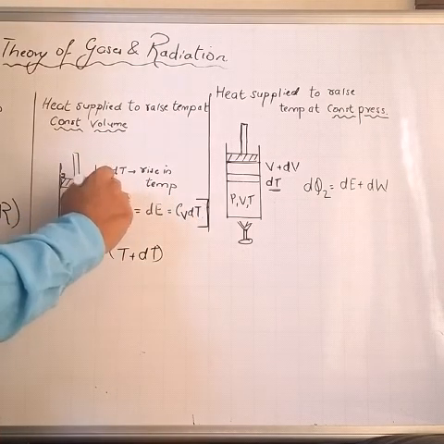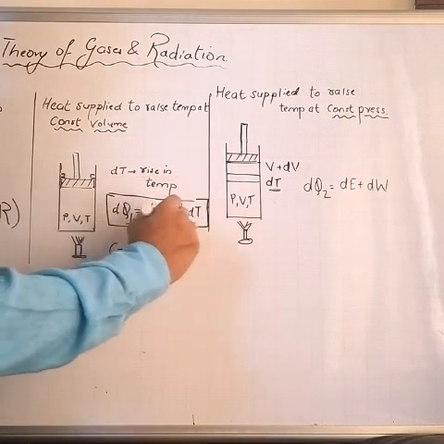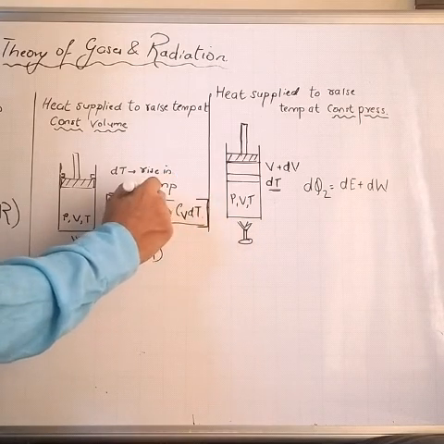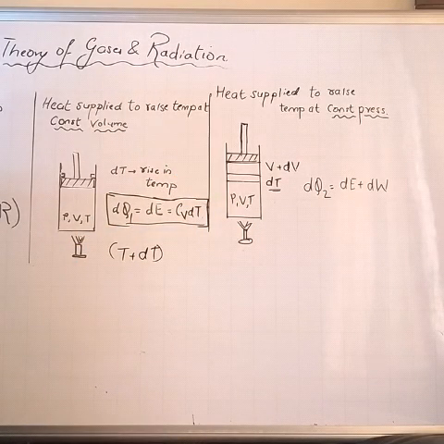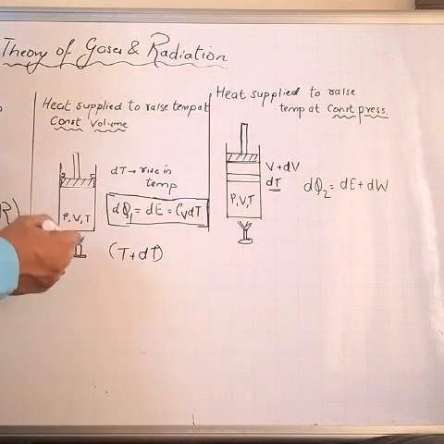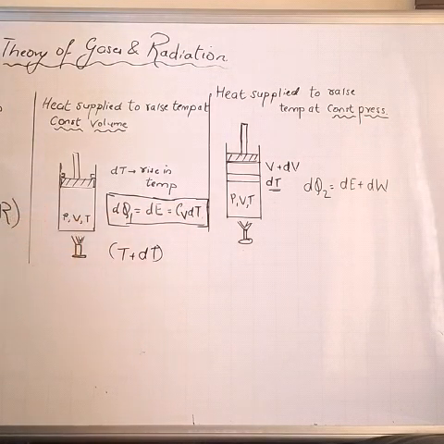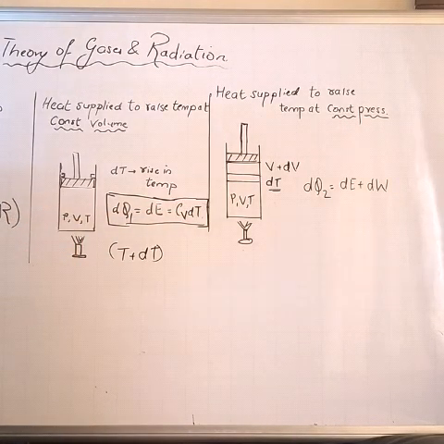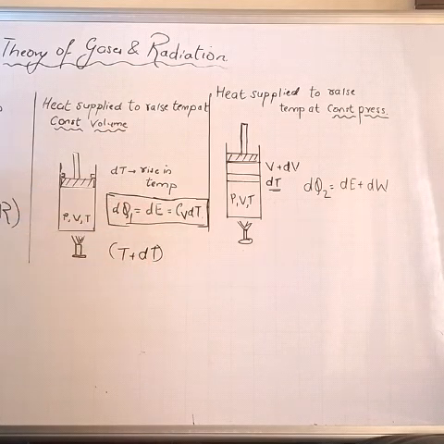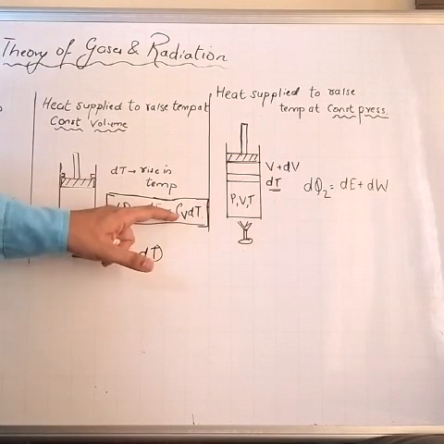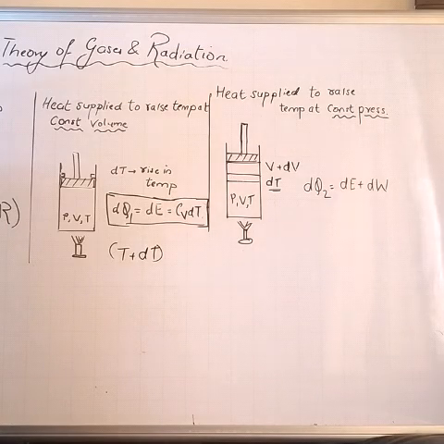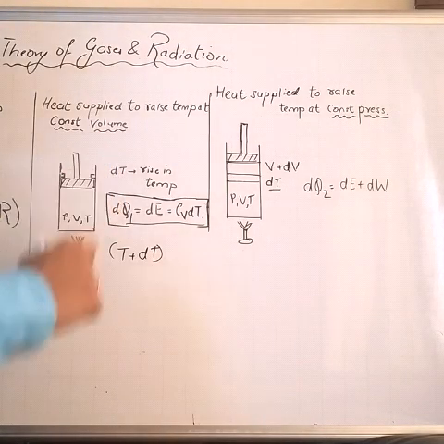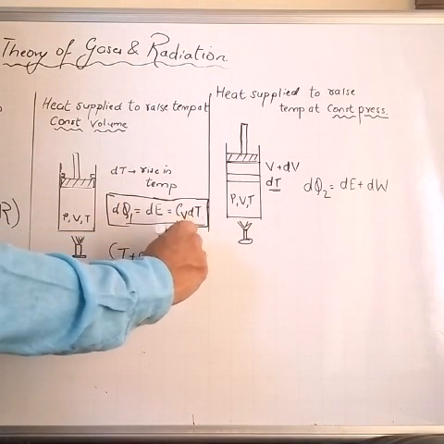So this relation is obtained. In this case, the relation is dQ1 equal to dU equal to Cv dT, because whatever heat is supplied is only used to increase the internal energy, and the internal energy can be understood by this formula Cv dT. Cv is the molar specific heat and dT is what? The rise in temperature. Okay, so I get this one relation. I call it equation E.